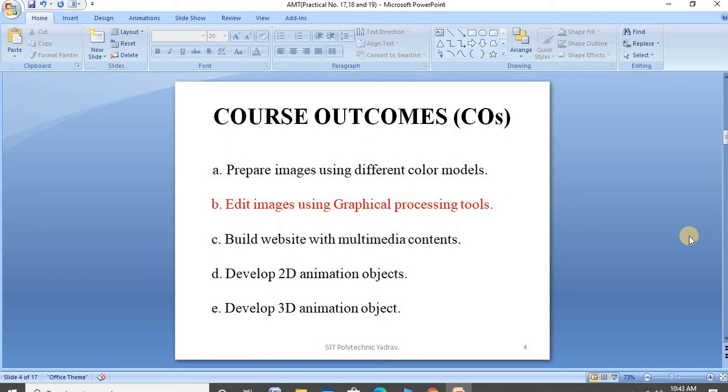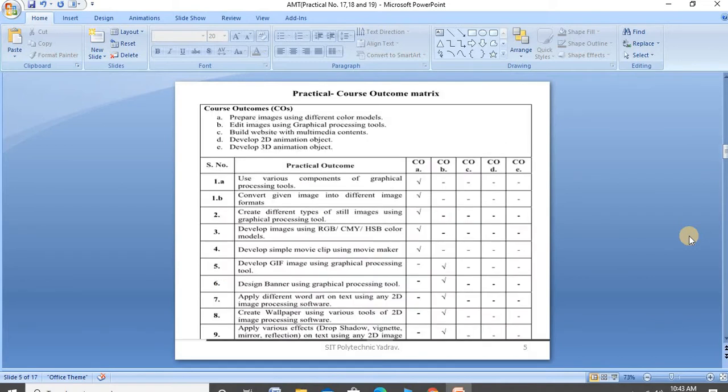After the completion of this practical, you achieve the second CO, that is, edit images using graphical processing tools. Here is the practical course outcome matrix.